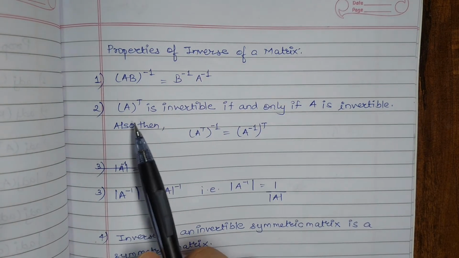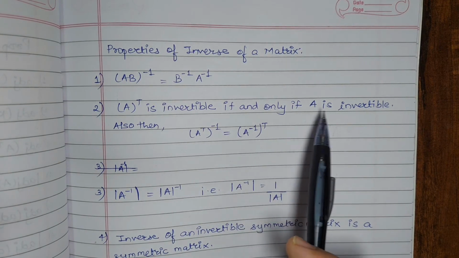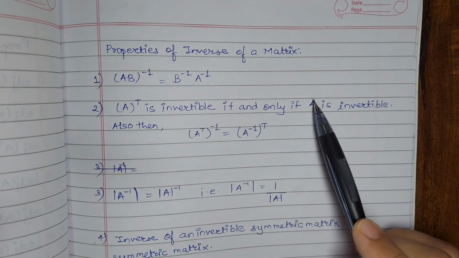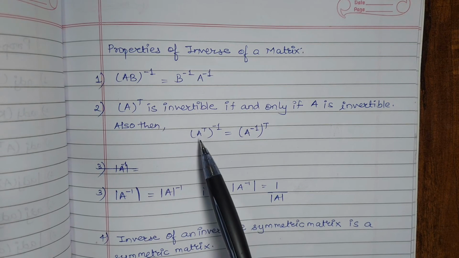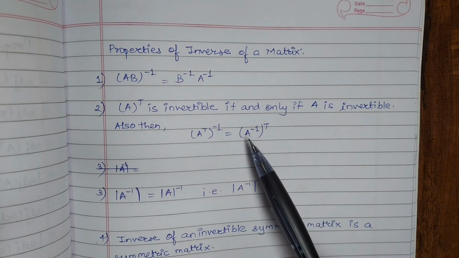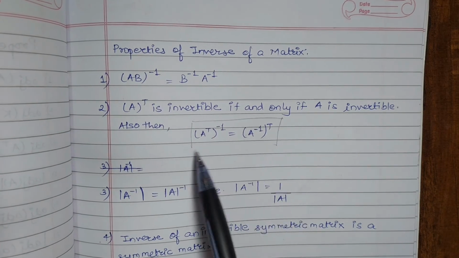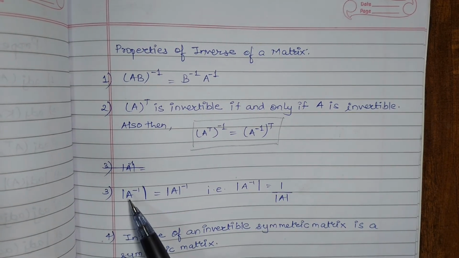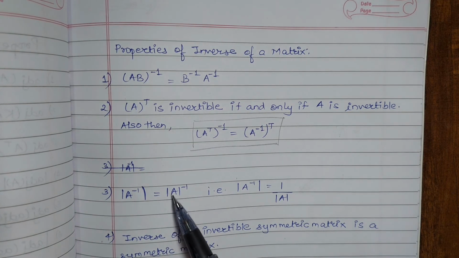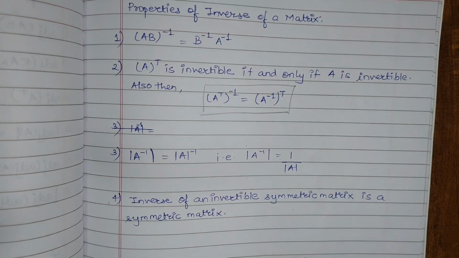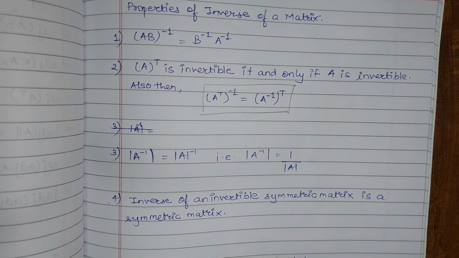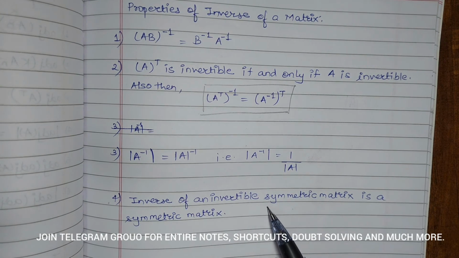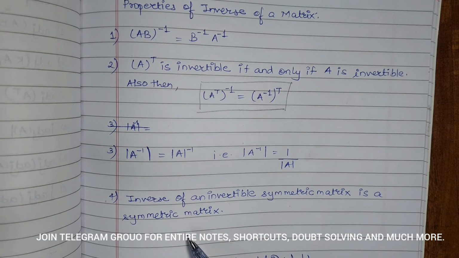The second property is that A transpose is invertible if and only if A is invertible. Now this makes sense, that if only A is invertible then A transpose will also be invertible. Also, then the inverse of A transpose is equal to the transpose of A inverse. Now this property also makes sense and it is important. The third property is that the mod of A inverse is equal to the inverse of mod of A. Now this also makes sense. Our last property is that the inverse of an invertible symmetric matrix is a symmetric matrix. Now it is quite self-explanatory that if there is a symmetric matrix which is invertible, then the inverse of that matrix is also going to be symmetric only.